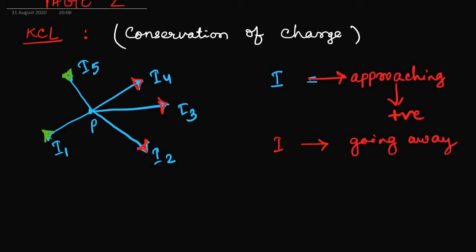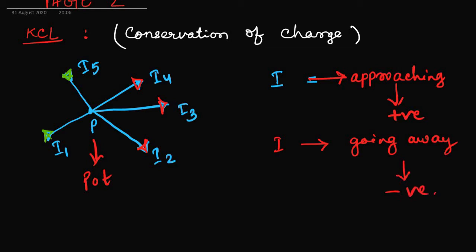The current going away is like emptying the can and filling the can. If I take P for pot, if the pot is getting filled by I5 and I1 because they are coming inside, I will take them as positive. Now when they are going outside, that means the pot is emptying, so I will take them as negative.